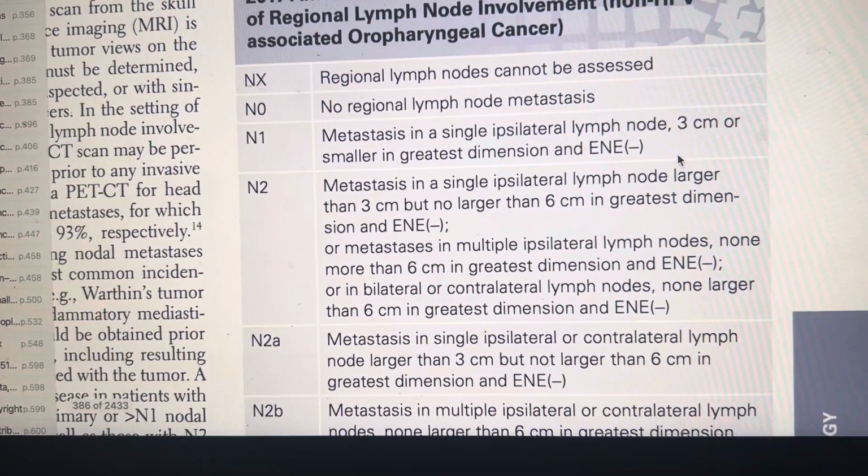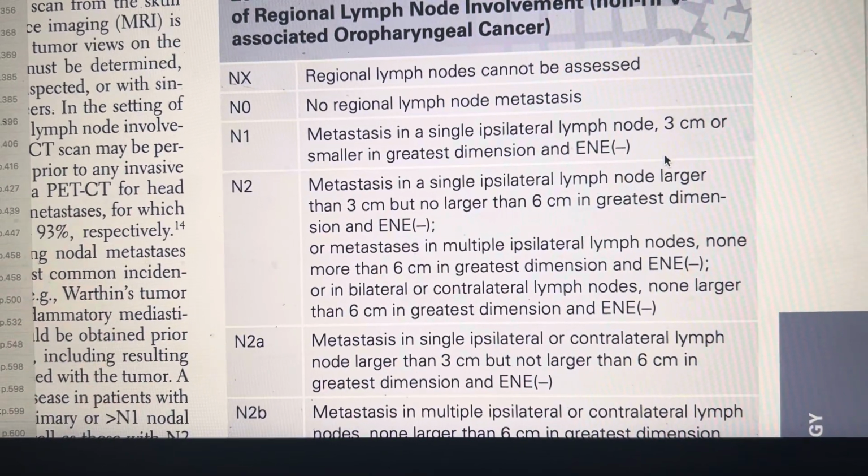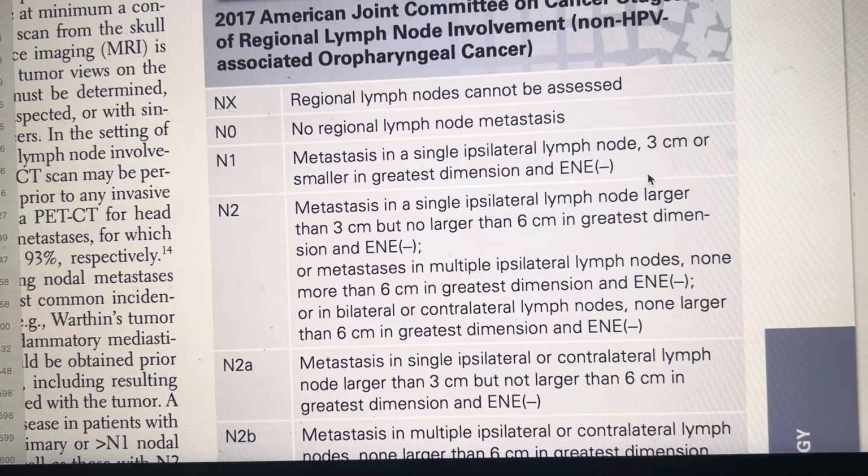N1 is metastasis in a single ipsilateral lymph node, that is 3 cm or smaller in greatest dimension, and extranodal extension is absent.